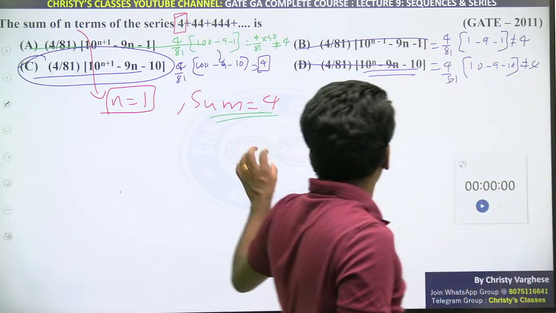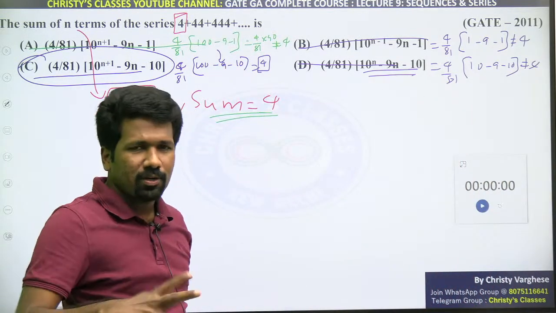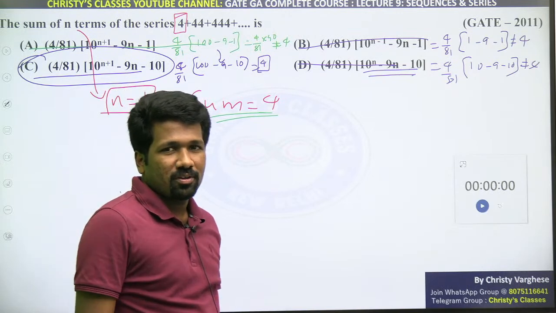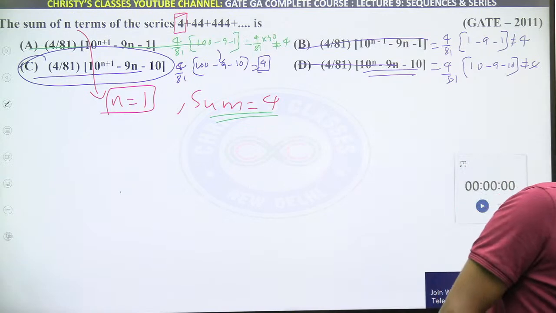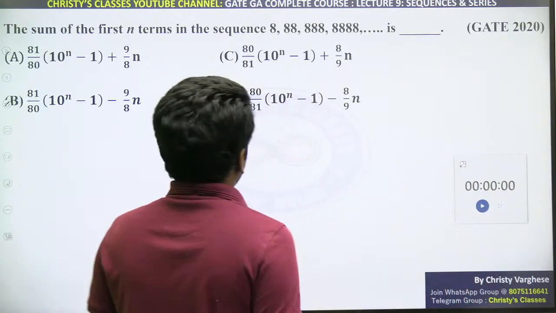Practice more by just looking at options. You will say this will not be 4. This will not be 4. To just make you understand, I have explained it elaborately. But if you practice, you will save a lot of time.